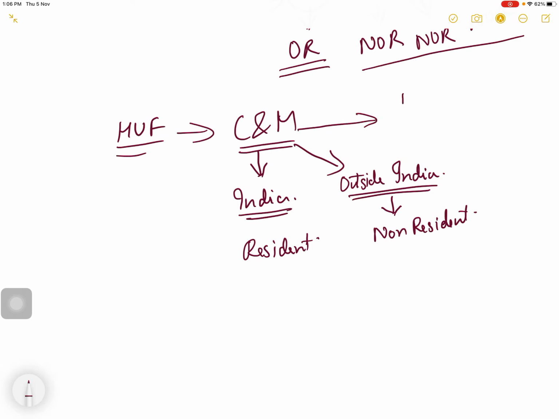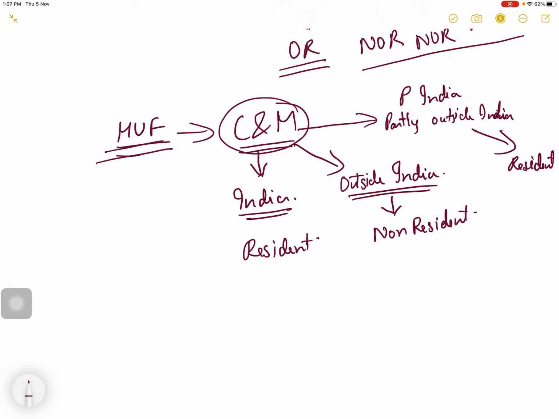If control and management is partly in India and partly abroad, outside India, then also it is resident. Got it? So the residential status of HUF depends on control and management.